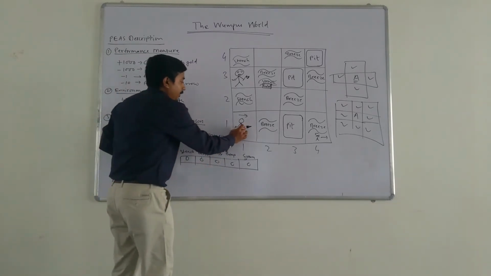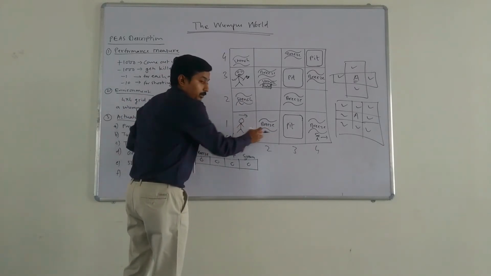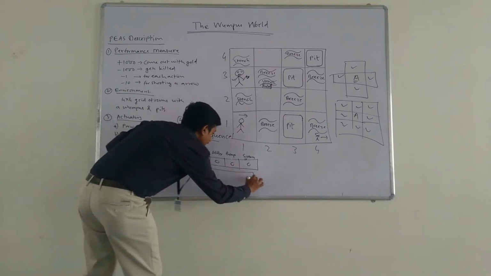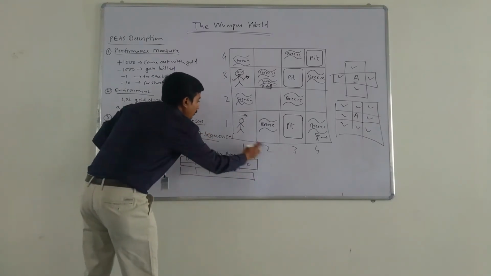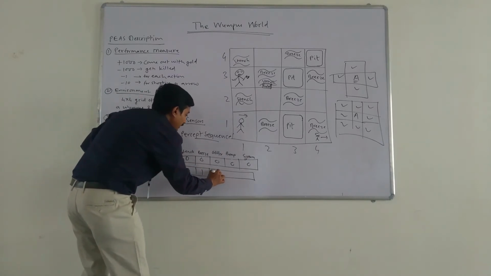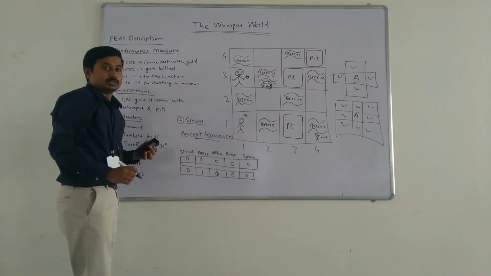Now our agent may move forward, so it will reach this location. Now we are feeling a breeze. So the percept sequence at location 2,1 will be: no stench smell, breeze is there, no glitter, no bump, no scream sound.